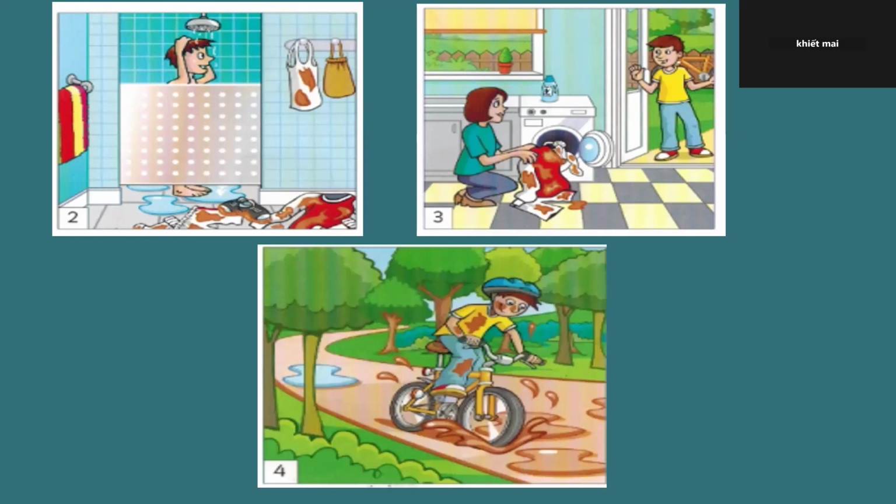Finally, it's so happy. Finally, Fred rides a bike. It's very dirty.